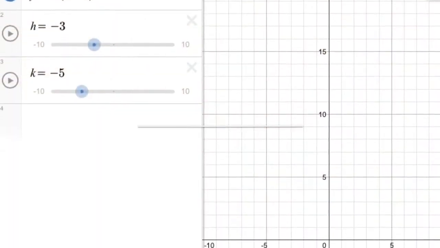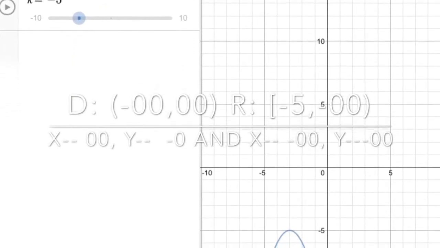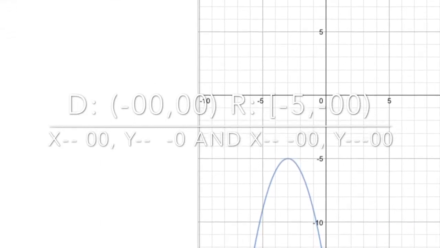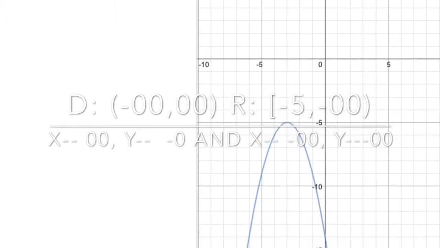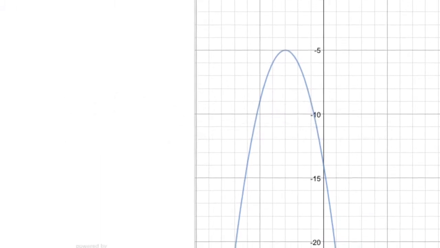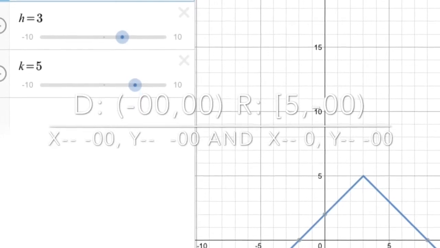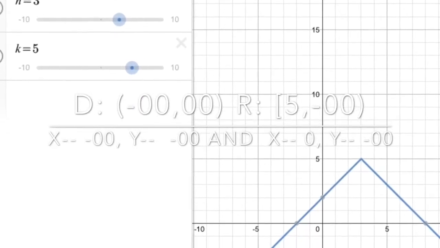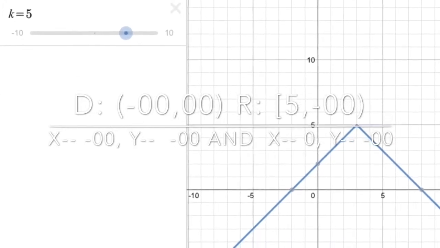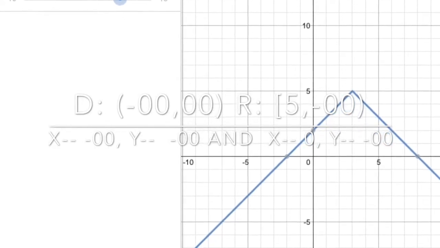So the grandson of King Quad graphed the newest kingdom using the translated function y equals negative (x plus 3) squared minus 5, and stated that his boundaries were from negative infinity to infinity and from negative 5 to negative infinity. The grandson of King Absolute Value graphed the newest kingdom using the translated function y equals the absolute value of x plus 3, minus 5, and stated that his boundaries were from negative infinity to infinity and from 5 to negative infinity.